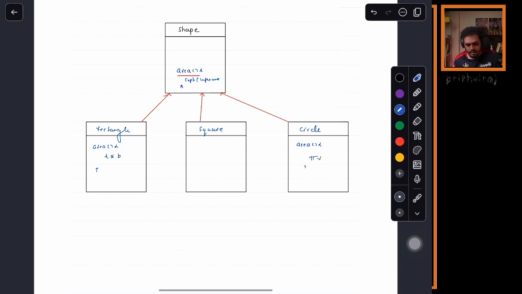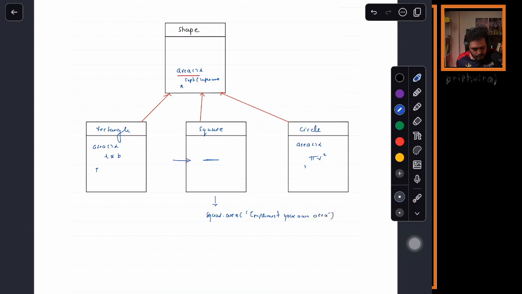Pi r square is the area of the circle. Now suppose I forgot to implement. If I extend a method, is it compulsory that I have to override the area method? No, right? If I leave it, what will be the output if I write square dot area? The output will be "implement your own area".